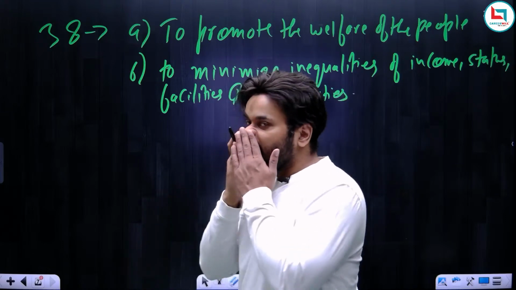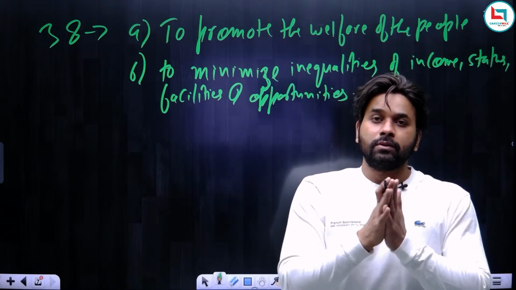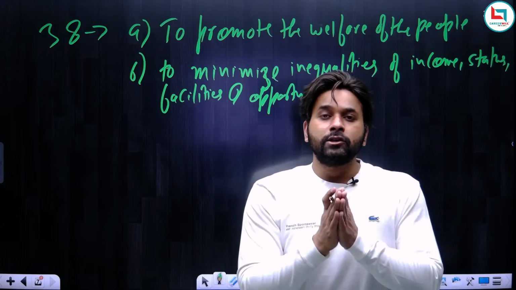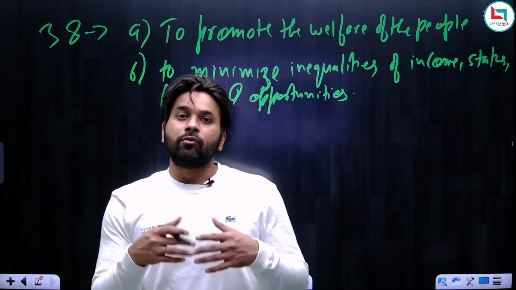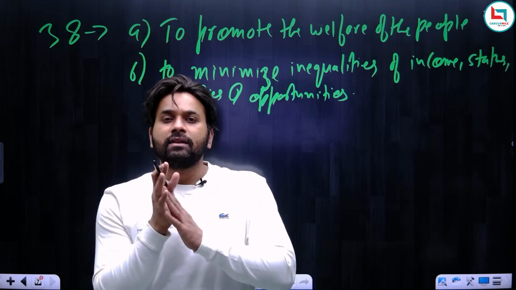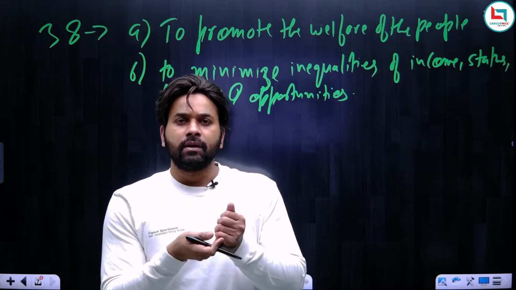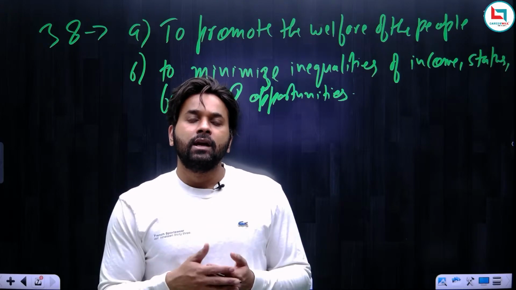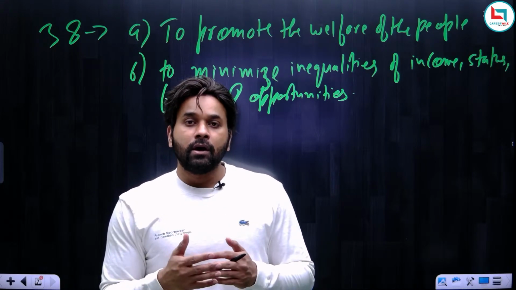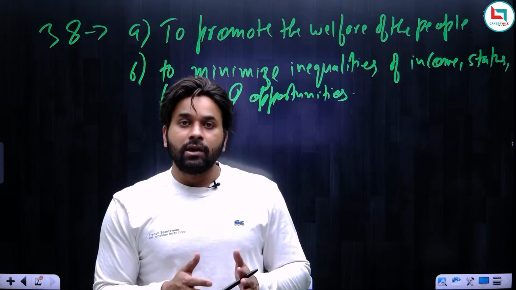So remember, under Article 38, you have to remember these two. The first is that the government should promote the welfare of the people. And the second is, we all know that there are inequalities in a country, and these inequalities can be of many types. Inequality of income, inequality of status, inequality of opportunity or facility. So the government should take steps to ensure that these inequalities are minimized.